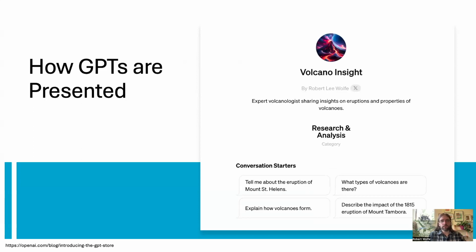This is what the page for a typical GPT looks like. We made this as an example. You have the image at the top, above a title for the GPT, followed by the author name and description of the GPT. We can also provide a few examples of questions that would be good conversation starters with the